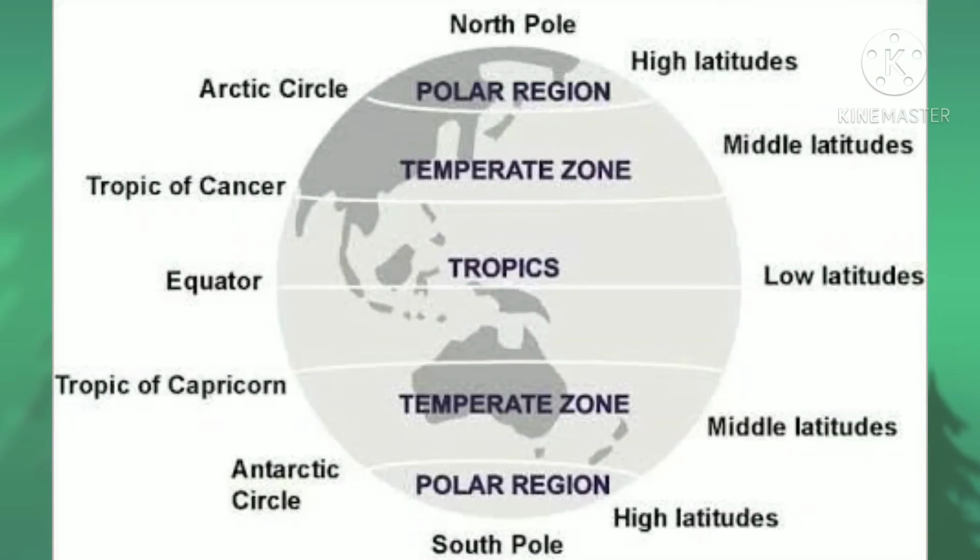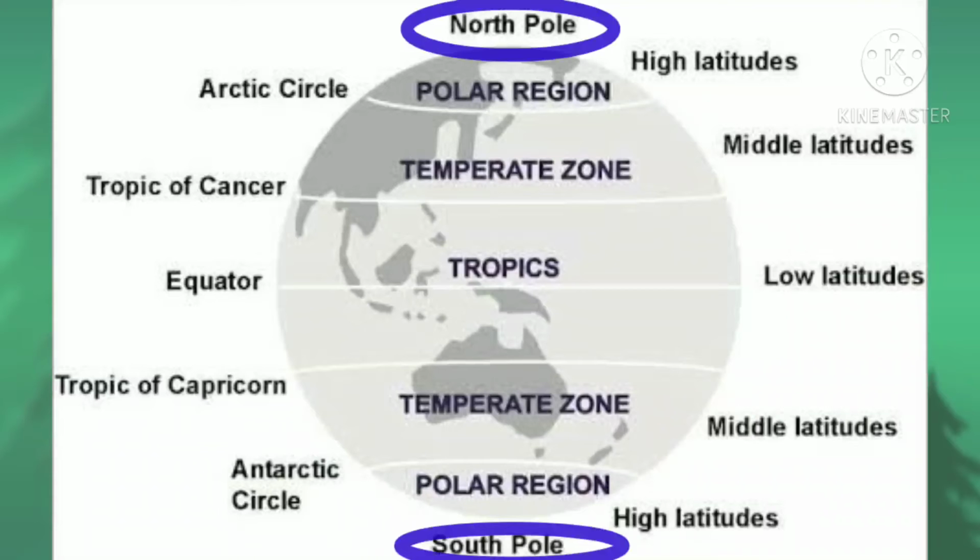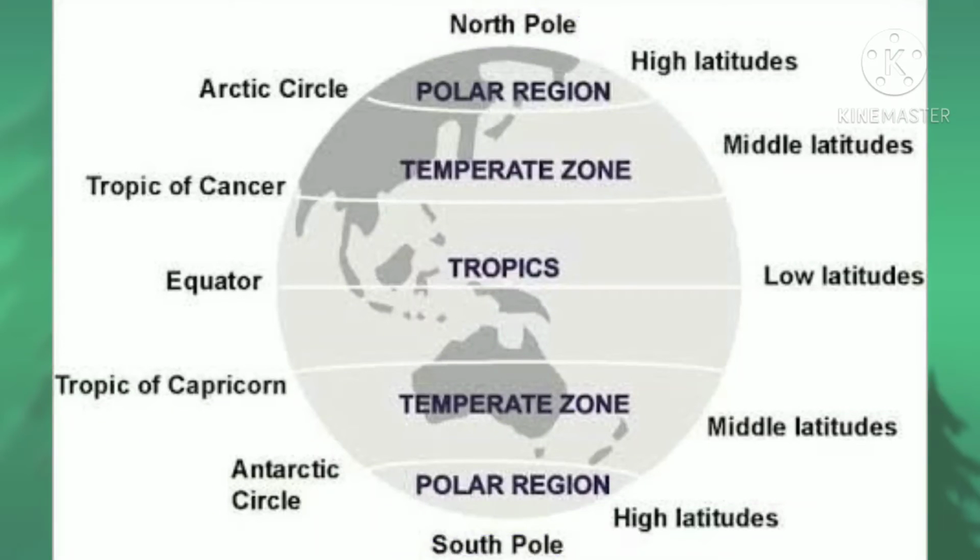Students, let's see the regions where snowfall takes place. Snowfall usually occurs in regions having high latitudes. You can see in the image, the high latitudes are located in the polar regions towards the North Pole as well as towards the South Pole. If you observe the temperate zone, here also snowfall takes place at the mean sea level. Temperate regions are the regions located between the tropics and the polar regions of the earth.